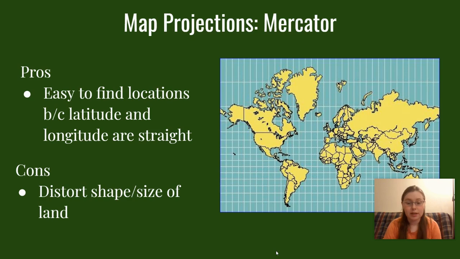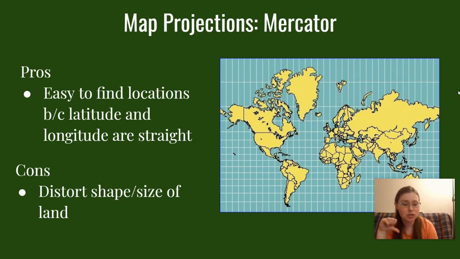So then, the next map projection is known as the Mercator map projection. The pros of the Mercator map projection is that it's very easy to find locations because the latitude and longitude right here are exact straight lines. So it's very easy to find things. Being easy to find things is a plus, right? That's one of the reasons why we use maps.